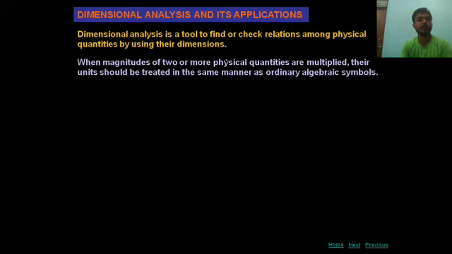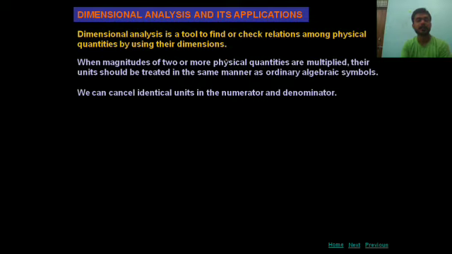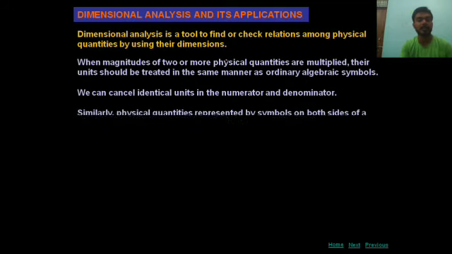You can see here, when magnitudes of two or more physical quantities are multiplied, their units should be treated in the same manner as the ordinary algebraic expression. Here there is no special mathematics, we are simply using ordinary algebra. We can cancel identical units in the numerator and denominator. Suppose in the numerator there is a length and in the denominator there is a length, we can cancel them out.